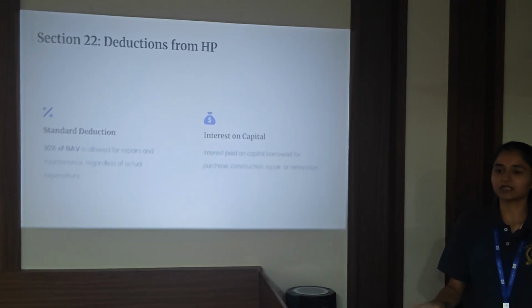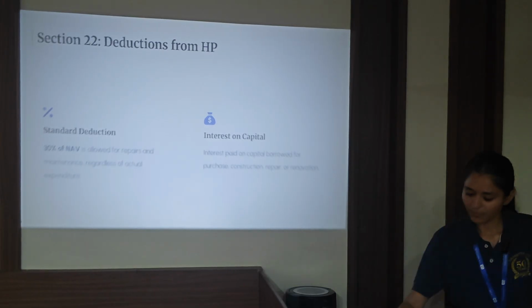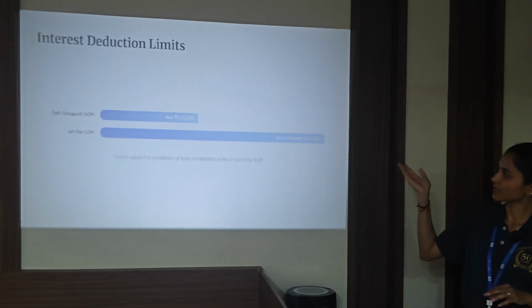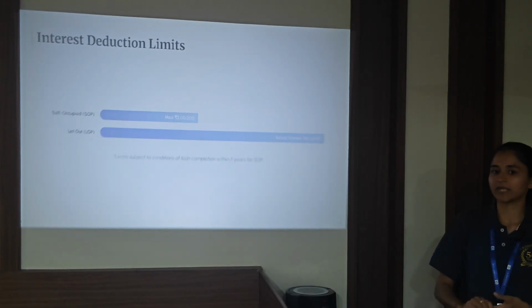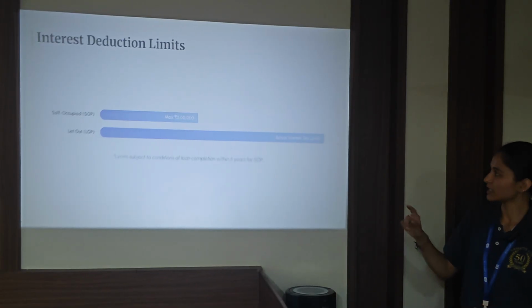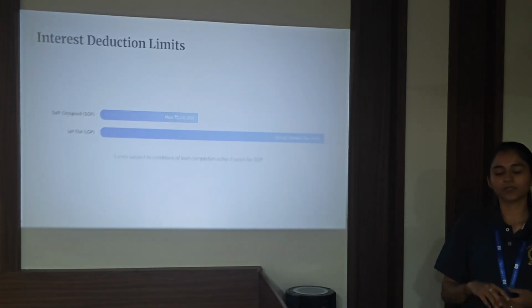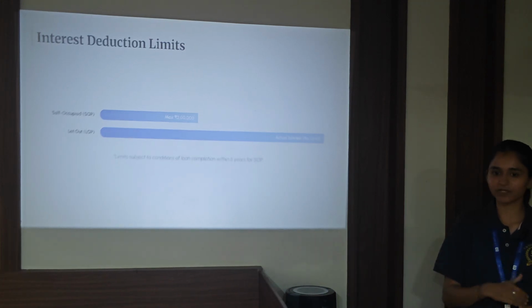When we construct or acquire any property, most of the time we take up a loan. After taking the loan, we have to pay interest for that loan. So, interest becomes an expense to us, and deduction of the interest is also allowed. But here we have a differentiation. If the property is self-occupied, that is, the assessee himself is using the property, then the interest deduction is a maximum of 2 lakh. Why? Because for self-occupied property, annual value is nil. So there is no income from such property, and we are giving the deduction.